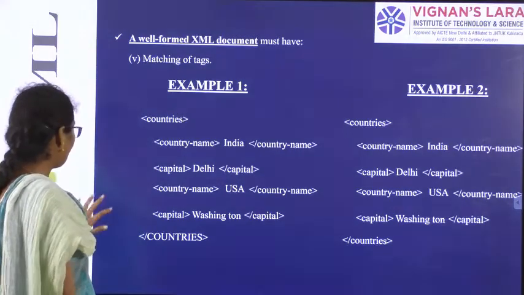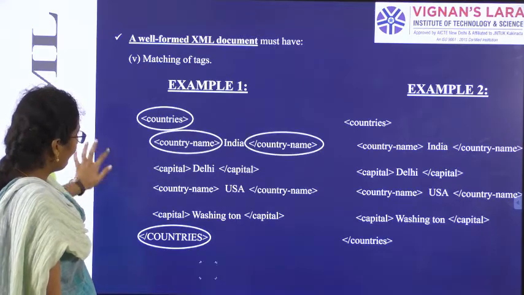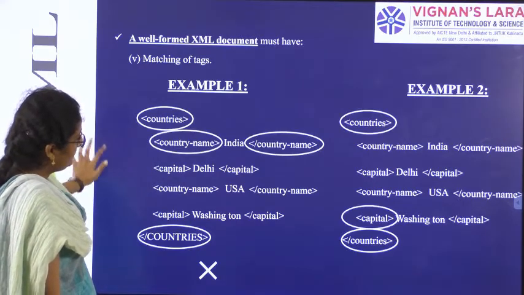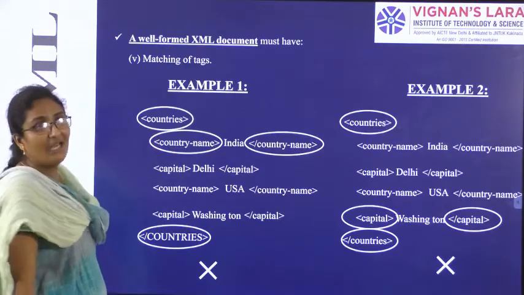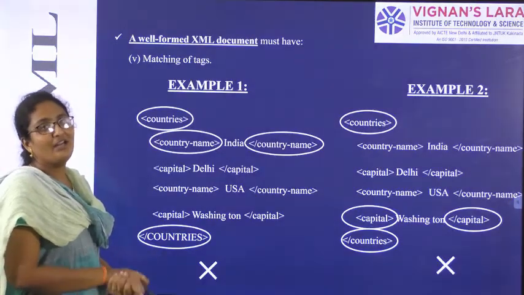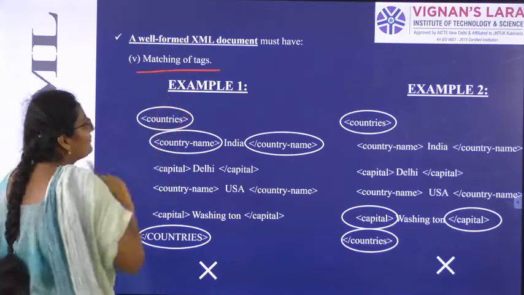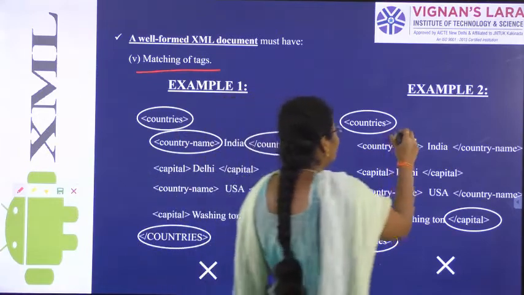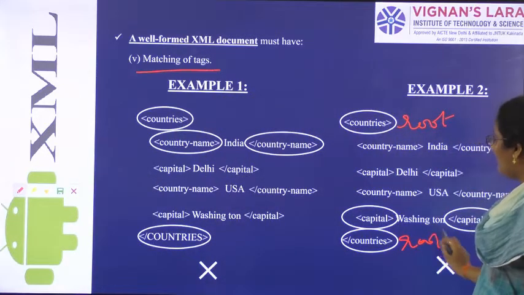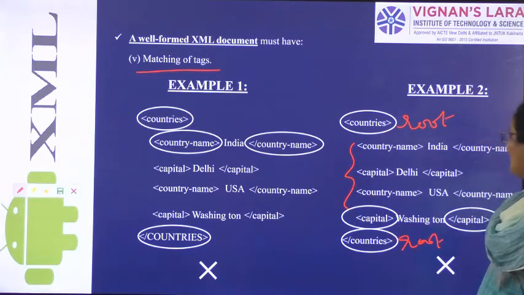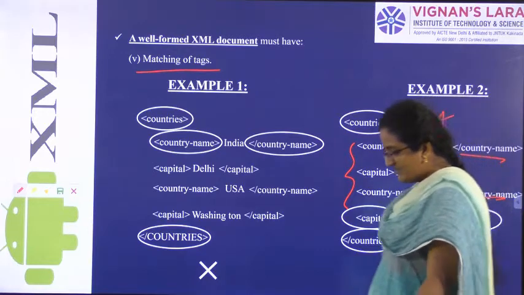So see here, countries. So we have 5 parameters to tell a document is a well formed document. In that fifth one is we should have the matching of tags. So your root element is in small letters, your ending tag also should be in small letters only. All your attributes and tags are having open and closing tags, so all the ending tags also should be in small letters only.